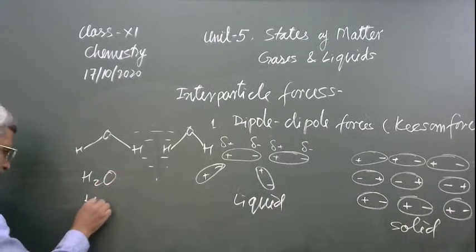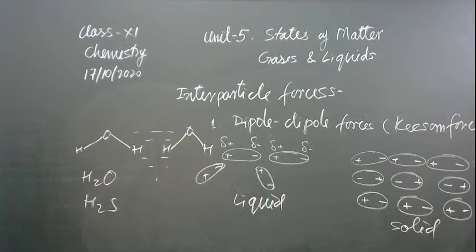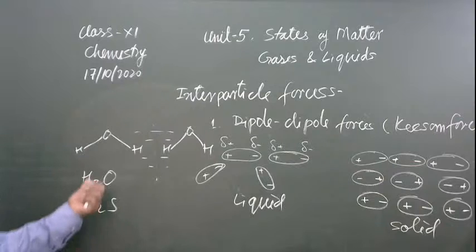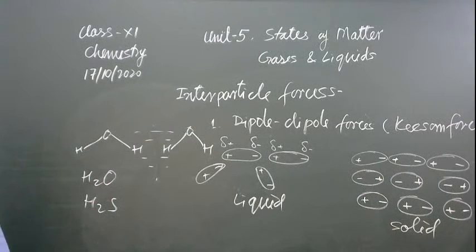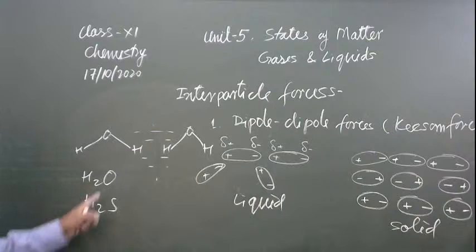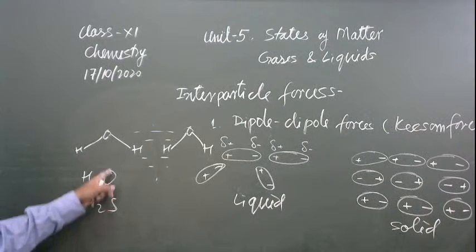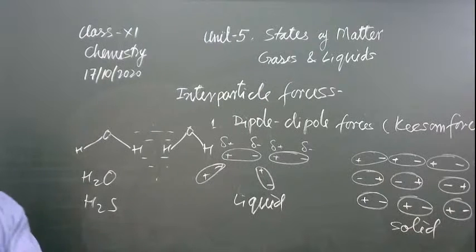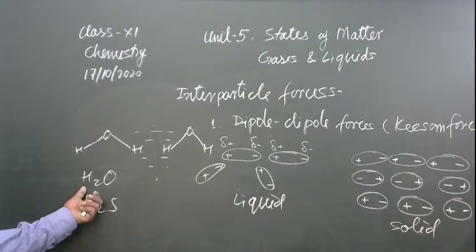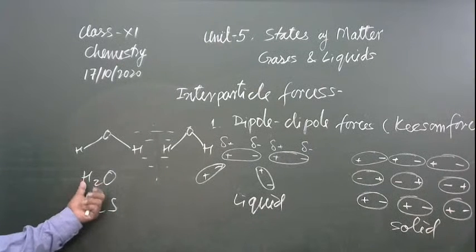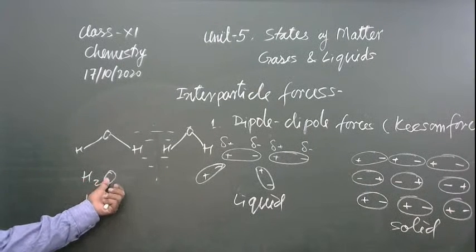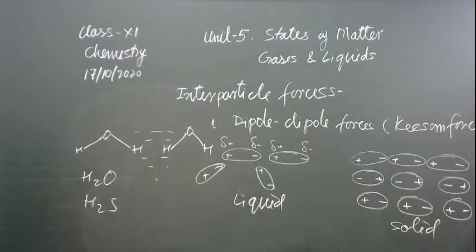H2O and H2S. There is a comparison between these two, a comparison of some properties, states. This is liquid, this is gas. Why is this comparison done? The reason is that oxygen and sulfur are two elements that belong to the same group, group 16, and the type of compound is also the same. These are the hydrides of oxygen and sulfur. This is H2O, H2S, that is why this comparison is done.